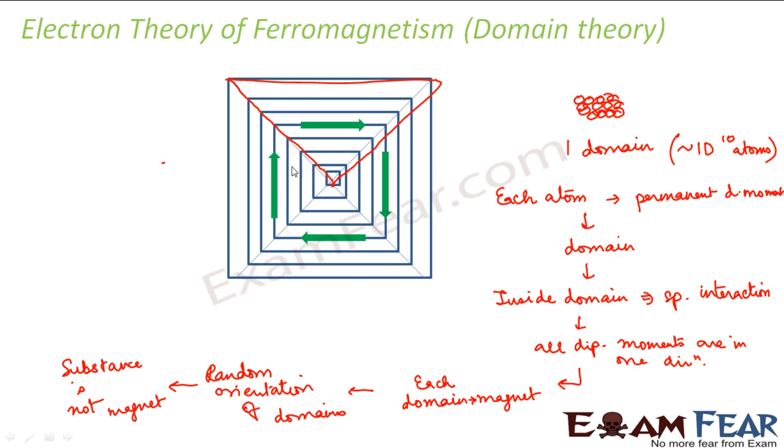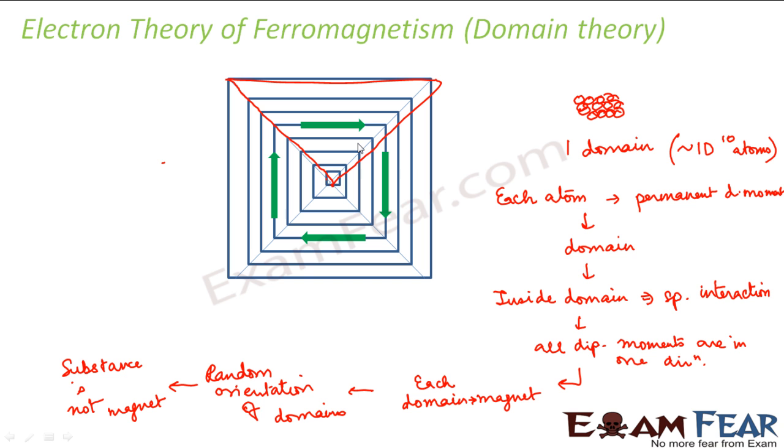All the magnetic moments are aligned along this direction and this has a net magnetic moment towards right. So this particular domain behaves like a magnet. But there are 4 such domains and they are all randomly oriented, as a result of which the net magnetic moment of this entire substance is 0. So the substance as a whole will not behave like a magnet.